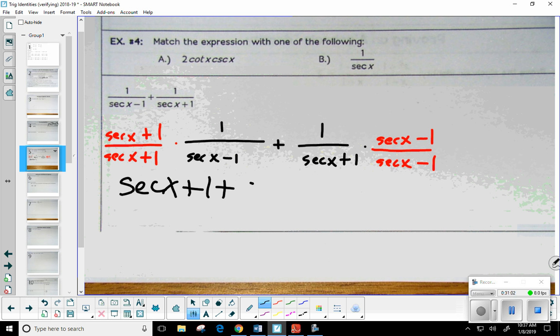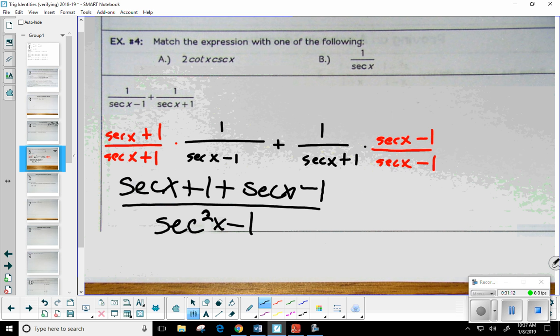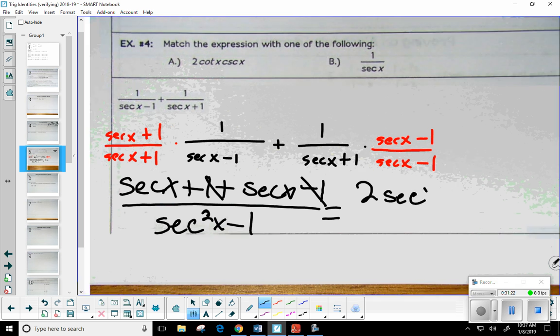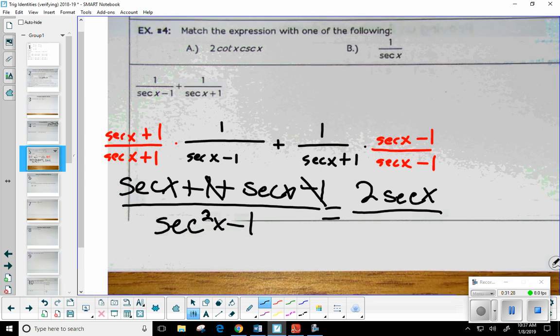Okay, so it looks like we're just going to go ahead and combine those all together. So 1 times the groups remains the same. Now, is everybody okay with how secant plus 1 times secant minus 1 is secant squared minus 1? Does anybody want to be shown that? No? Okay. All right. So she's going right to it. The two secants add, the ones cancel. Okay.